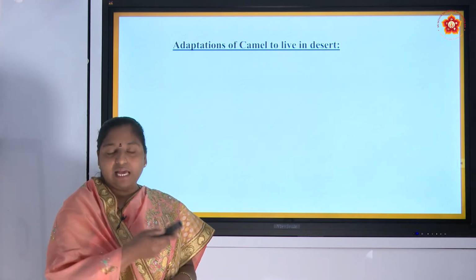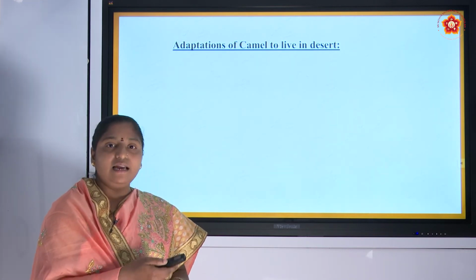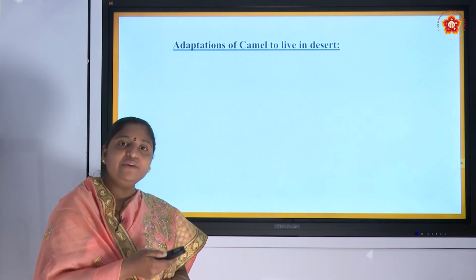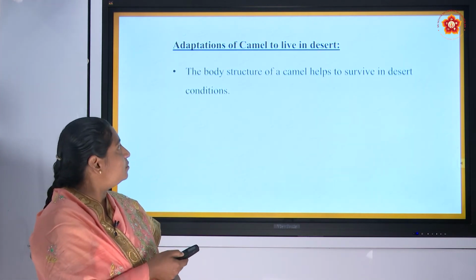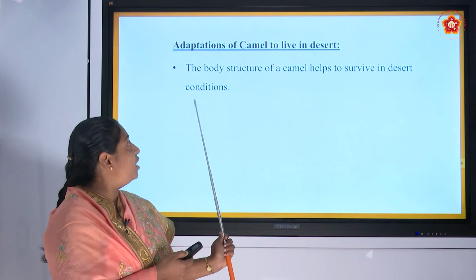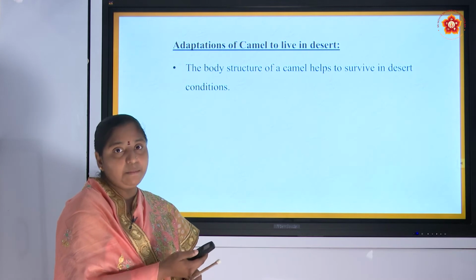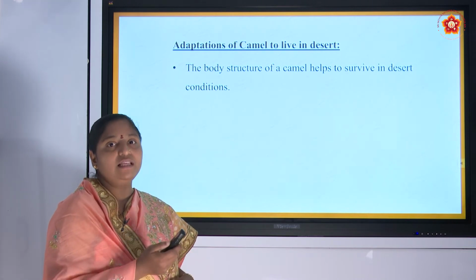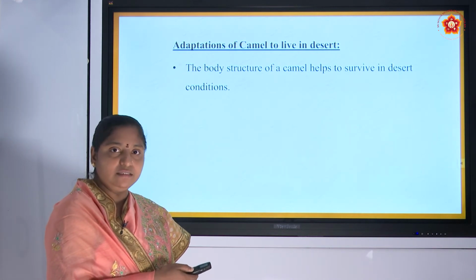Now we will see, as we have taken the example of a camel which lives in the desert, what are the adaptations that a camel has to live in that surrounding, the desert. The body structure of a camel helps it to survive in desert conditions. The body structure of a camel has some adaptations which help them to survive in that habitat. What are those adaptations? Now we will see one after the other.